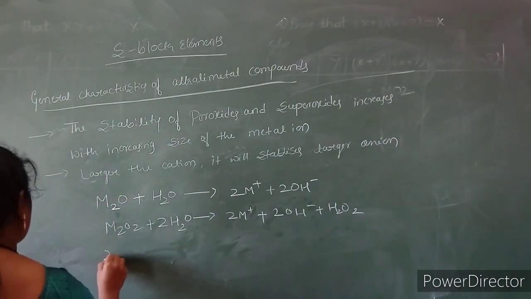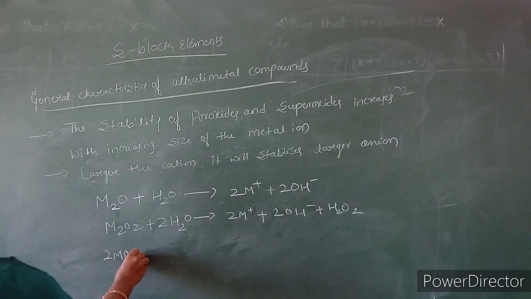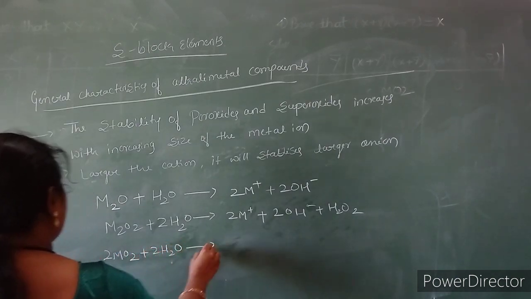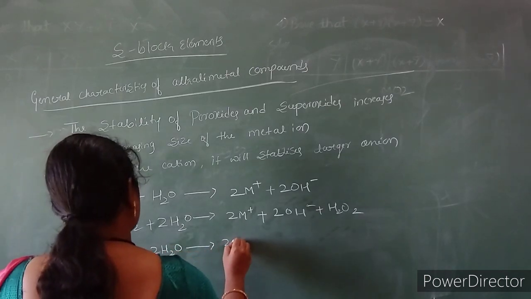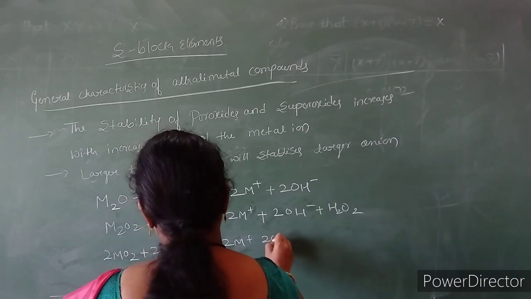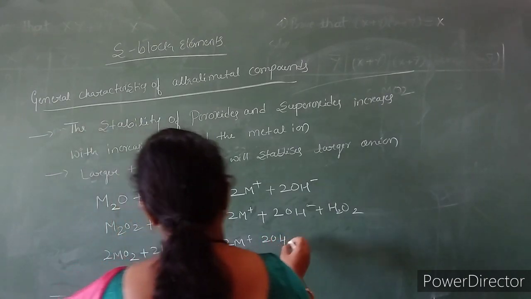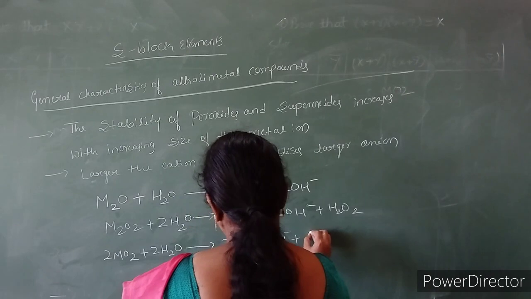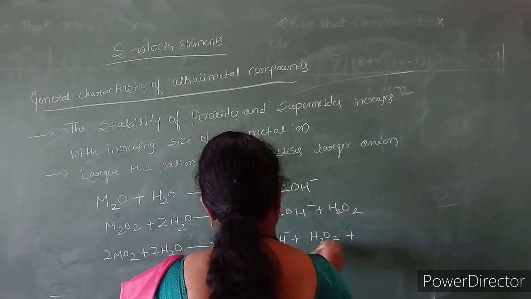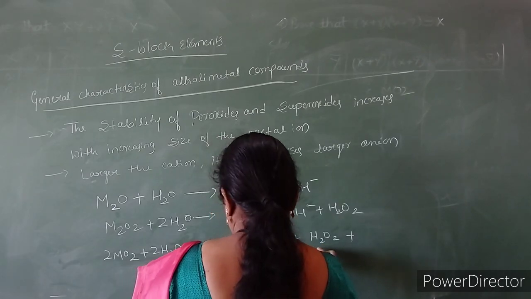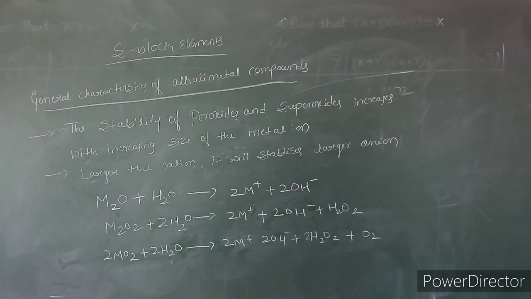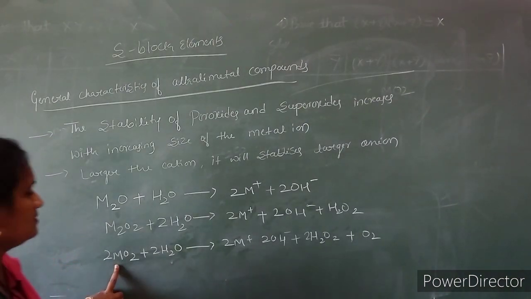If superoxides undergo hydrolysis with water, they will form, with the liberation of oxygen, peroxides.